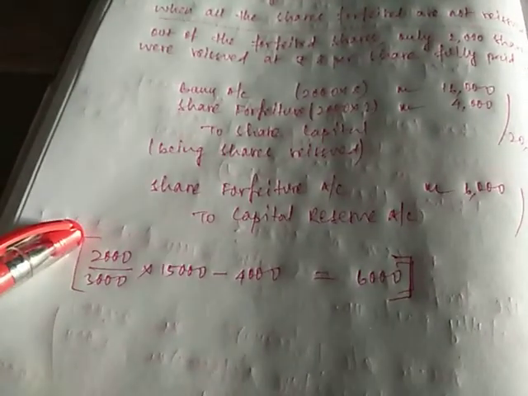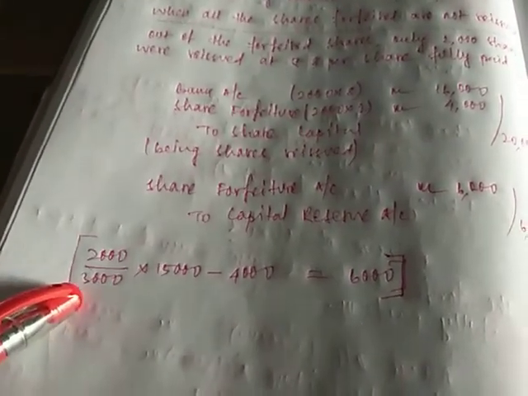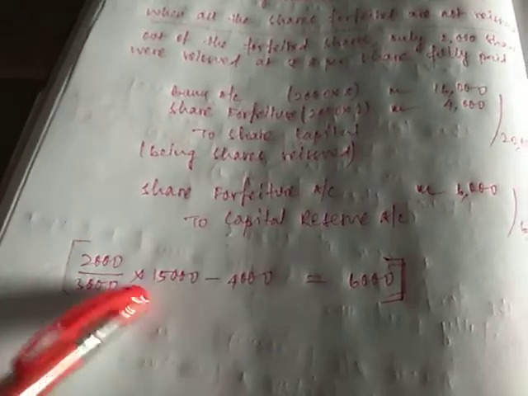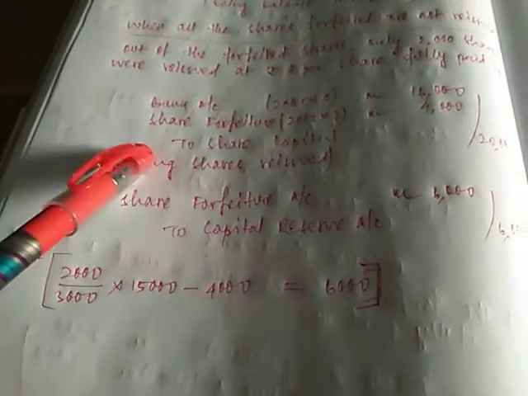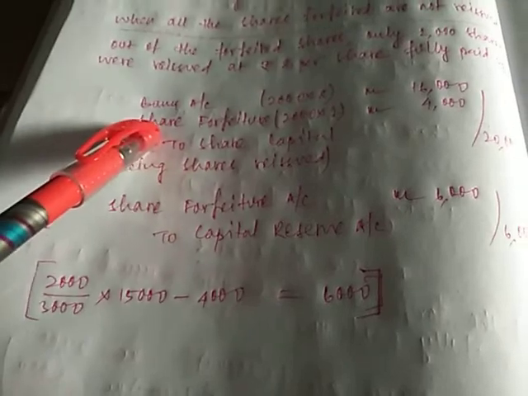Number of shares reissued divided by number of shares forfeited, into the amount forfeited in the forfeiture entry minus the amount of forfeiture in the reissue entry. Number of shares reissued is 2,000 divided by number of shares forfeited, 3,000, into the amount of share forfeiture in the forfeiture entry, 15,000, minus the amount of share forfeiture in the reissue entry, that is 4,000.